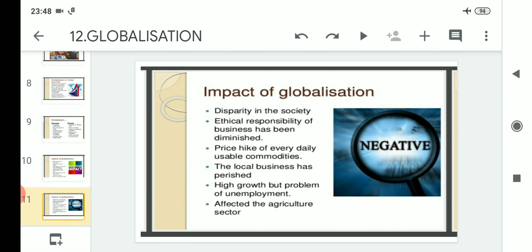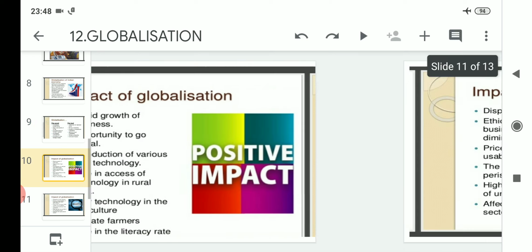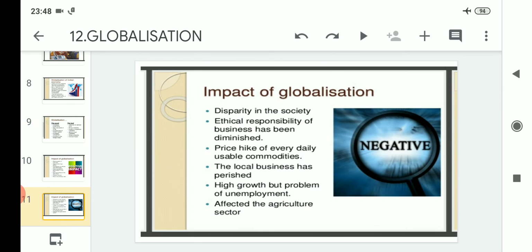After that, as I have told you earlier regarding the local business, it has affected the small industries as well as the traditional industries. So this can be written under the negative impact, that the local business has perished. That means it is nowhere now. High growth but problem of unemployment. As we can see, due to globalization there is high growth, but the problem of unemployment is still increasing day by day.